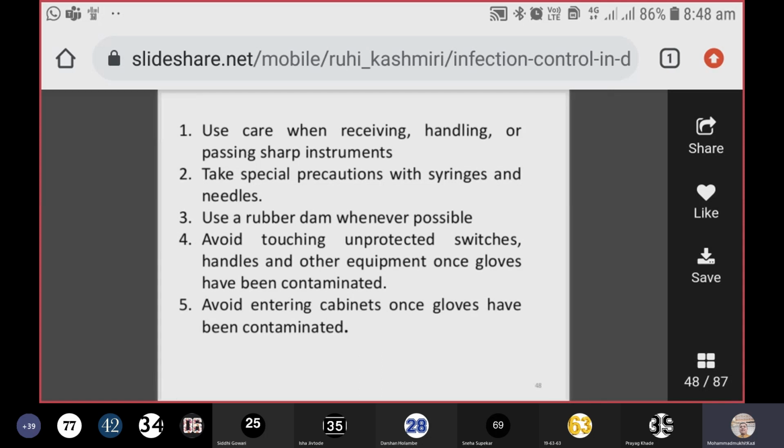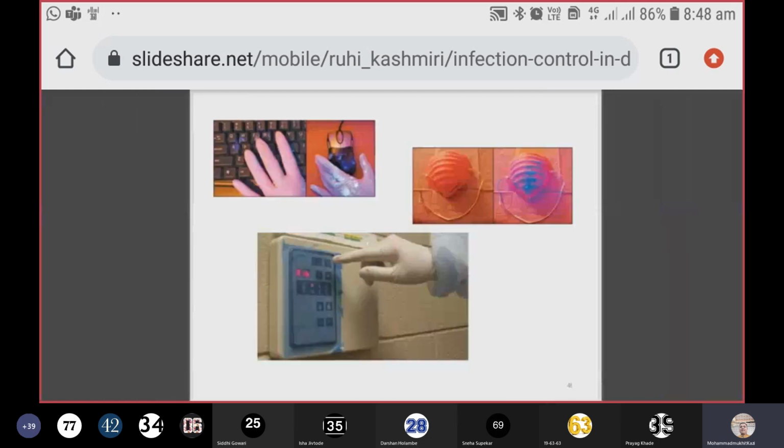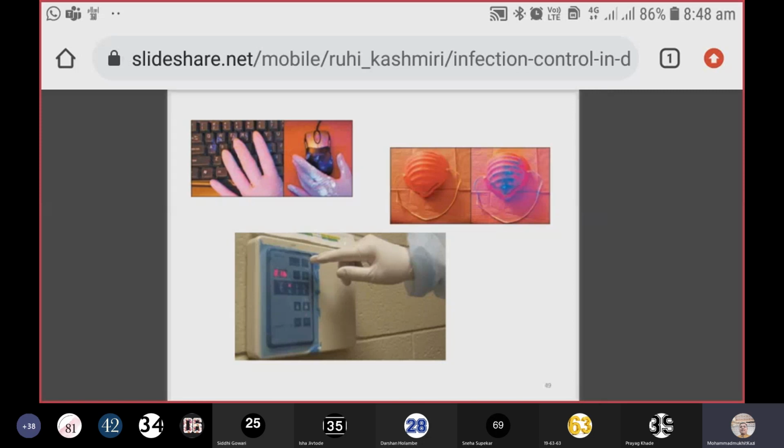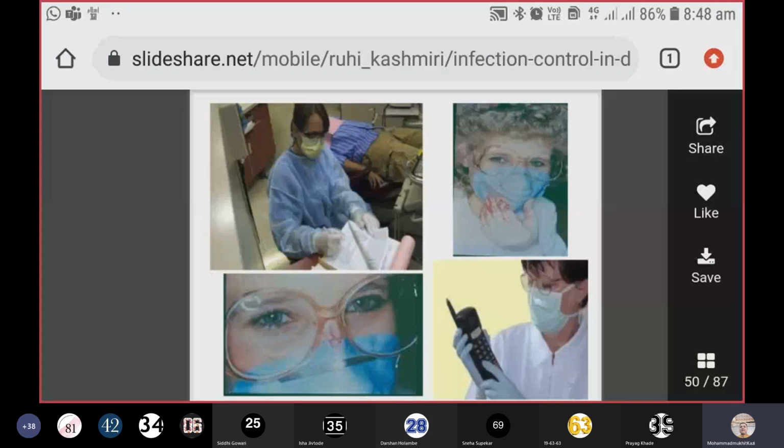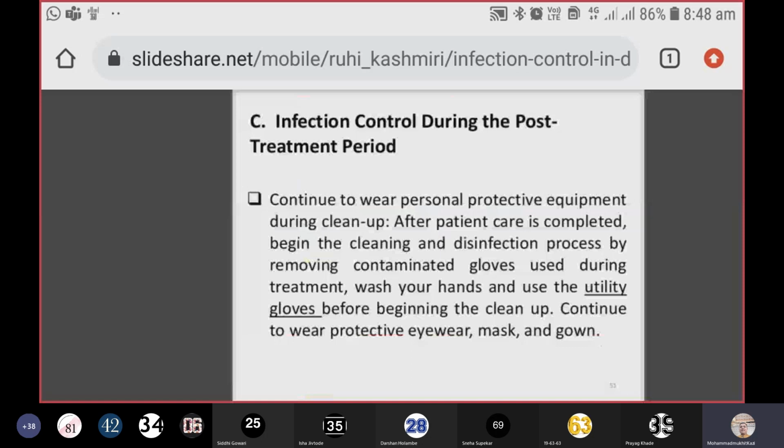Do not touch switches and computers with the gloves. Don't do that. You remove the gloves and then you handle the computers and all this. You cannot handle the phone, or touch your face with the gloved hand which is contaminated with blood and body fluid. Don't do that. Do not handle your records when you are wearing the gloves. These are things not to be done. I'm showing this, but it doesn't mean that you have to follow all these things. Okay. Remember this. Then post treatment is also important.